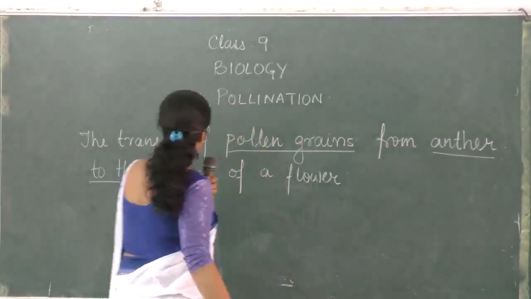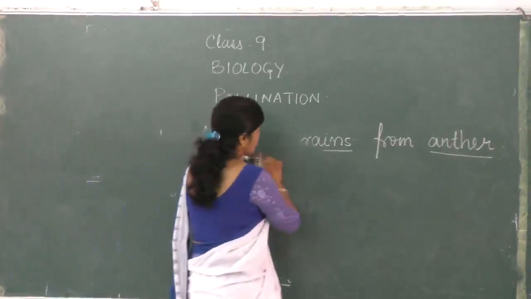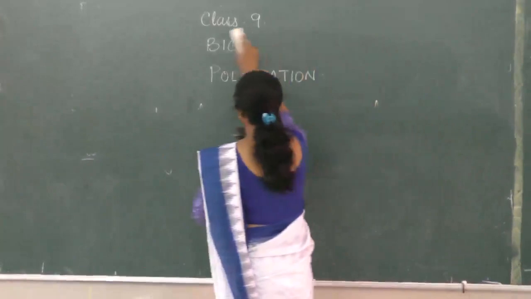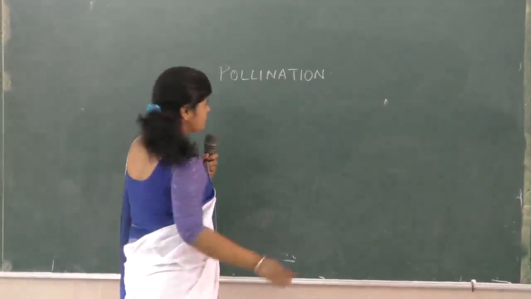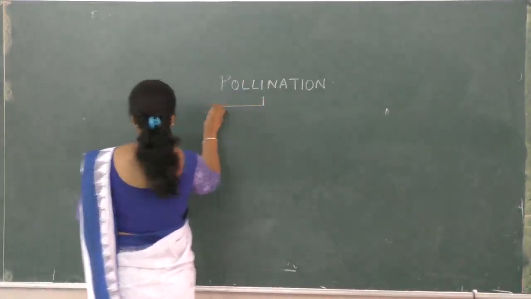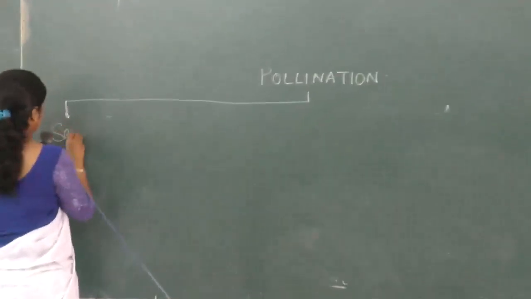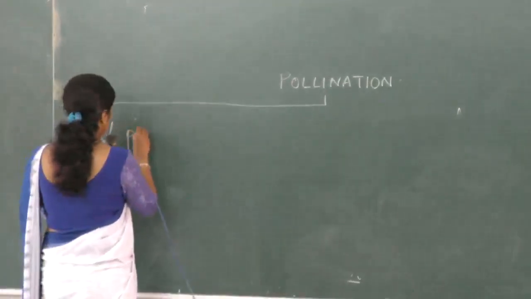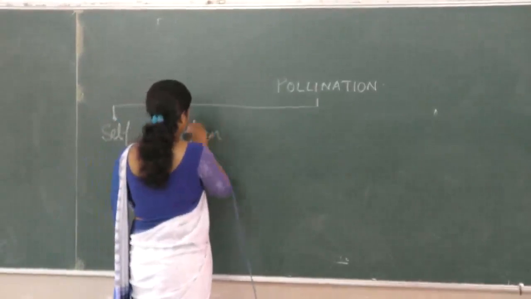So it could be of two types. What are the types of pollination? I said the types of pollination are self-pollination and cross-pollination.